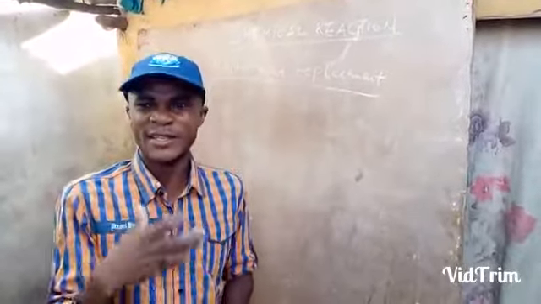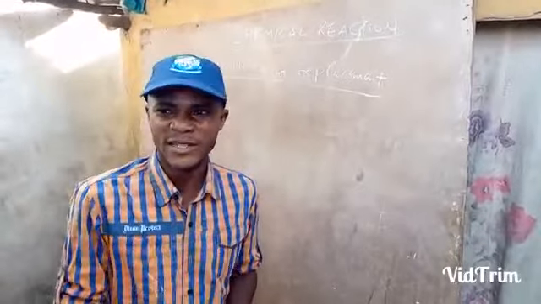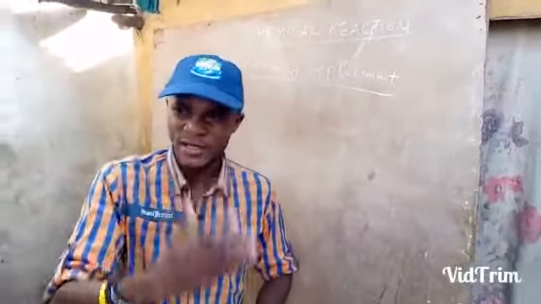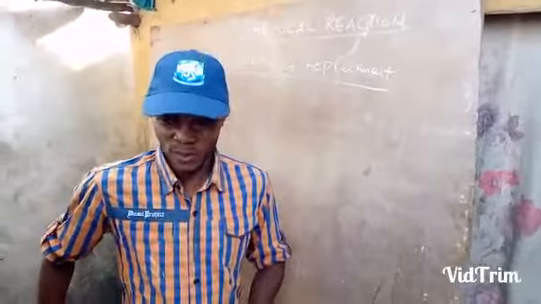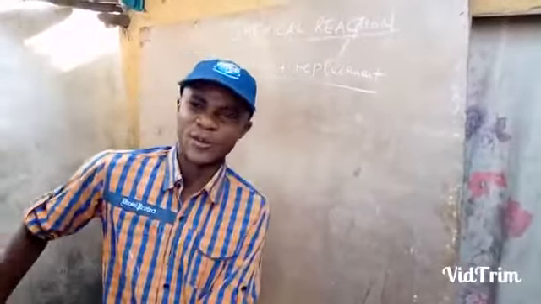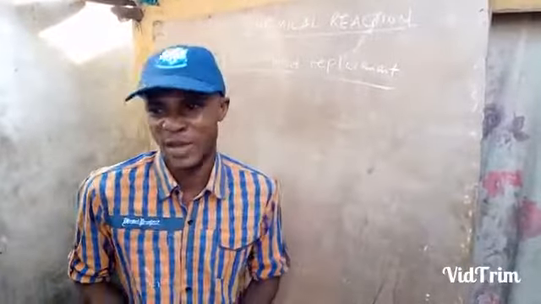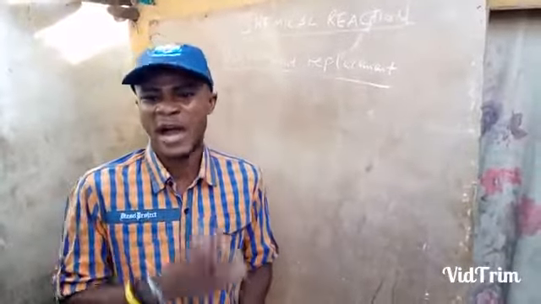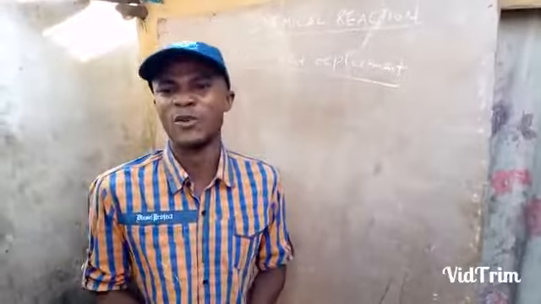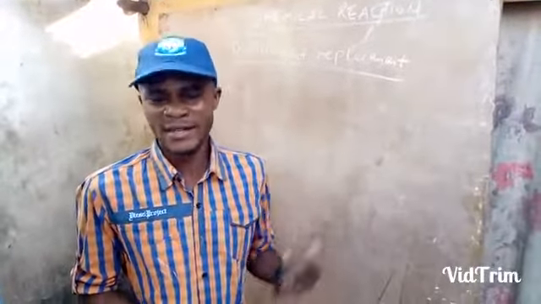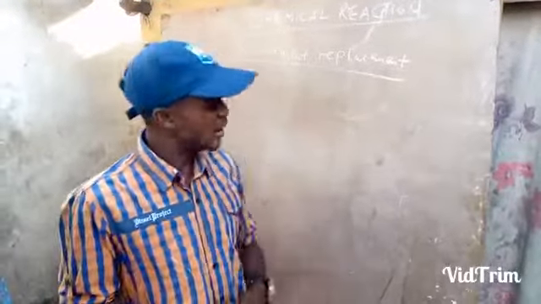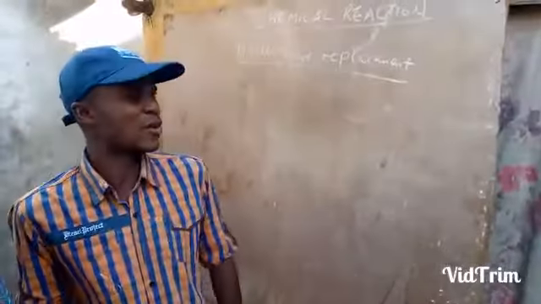The electrochemical series is the list of elements in order of decreasing tendency to form positive ions, or in order of decreasing tendency to form negative ions. You should maintain that order to be able to understand displacement reactions. If that order is understood, then all displacement reactions can be done.